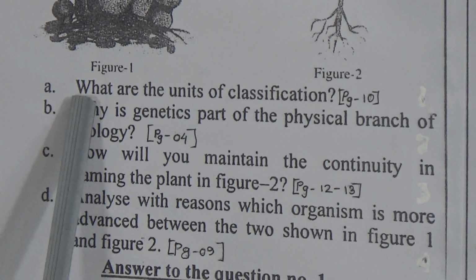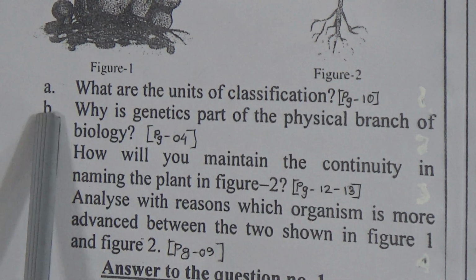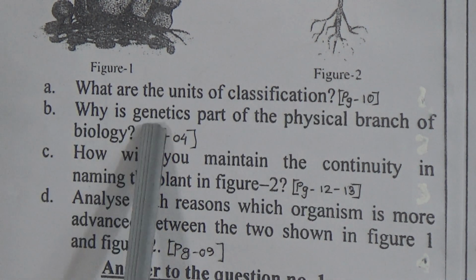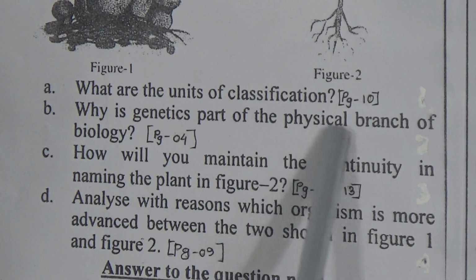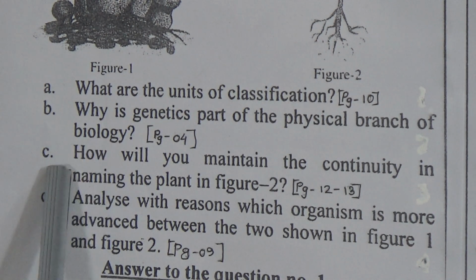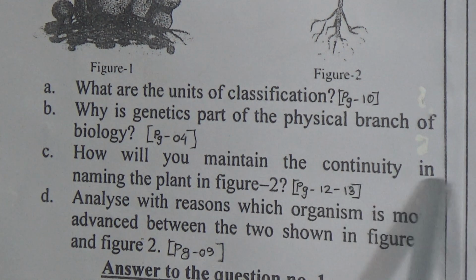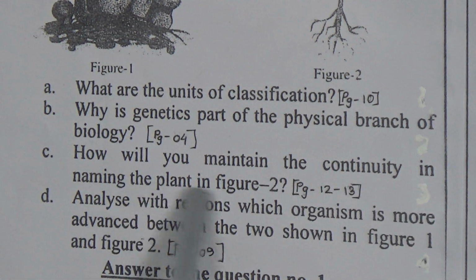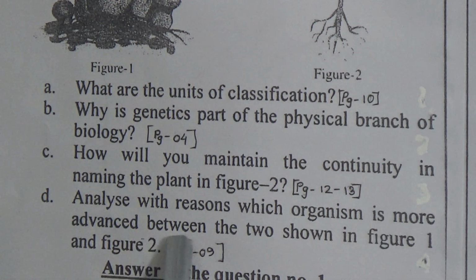The first question: what are the units of classification? And second question: why is genetics part of the physical branch of biology? And question C is: how will you maintain the continuity in naming of plants in figure 2? And come to question D: analyze with reasons which organism is more advanced between the two shown in figure 1 and figure 2.